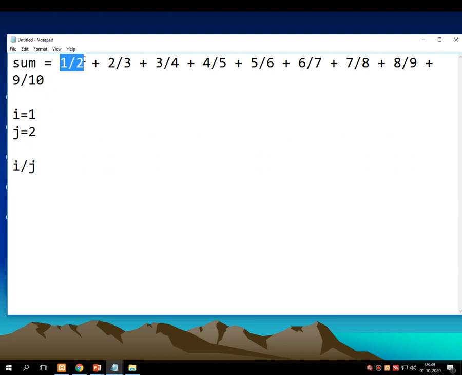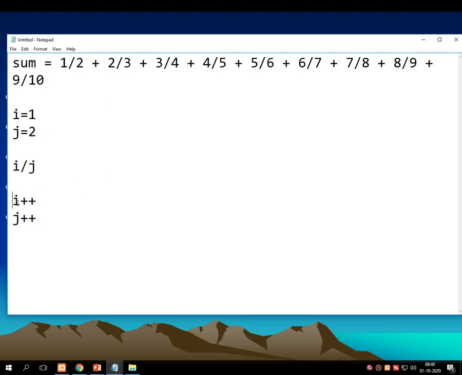Ultimately 1 divided by 2 is there. Then increment the value of i by 1 and j by 1 also. So 1 becomes 2 and 2 becomes 3. So the value of i is 2 and the value of j is 3. So these 2 by 3 will be done.